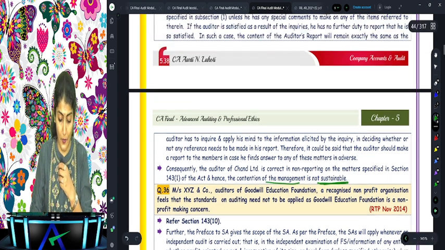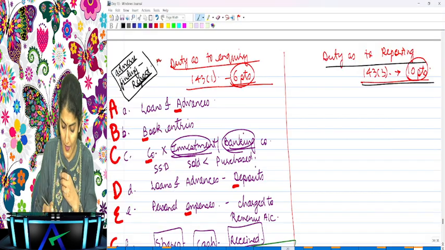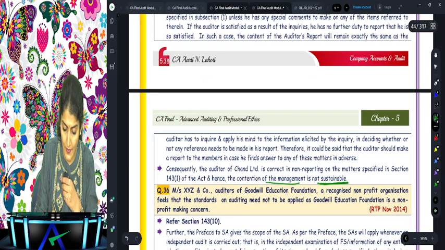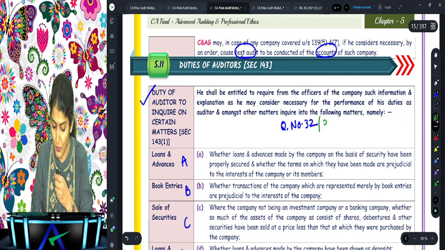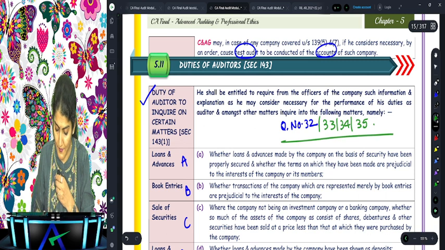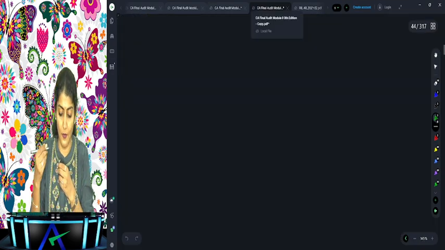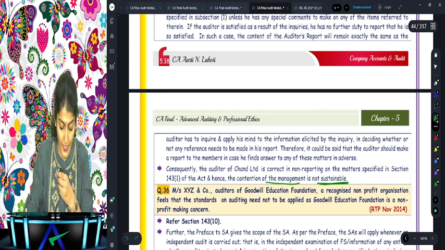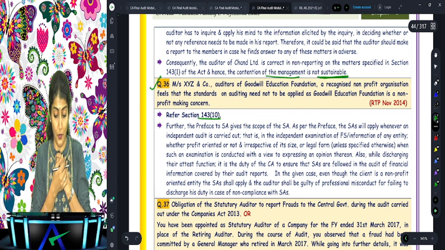Are you getting that one, everyone? So which question number had we started over there? I think 32, right? 32 or 33. Yes, so 32, then 33, 34 and 35. All of that is regarding 143(1). Are you getting the variety over there? Right, are you getting the variety? Then question number 36, which is regarding 143(10). Are you all with me?